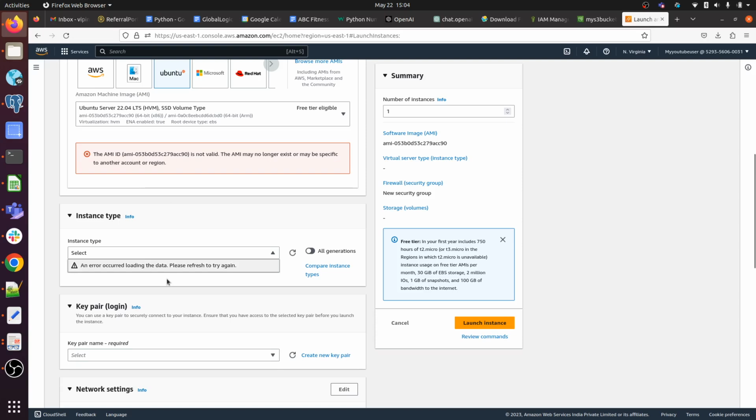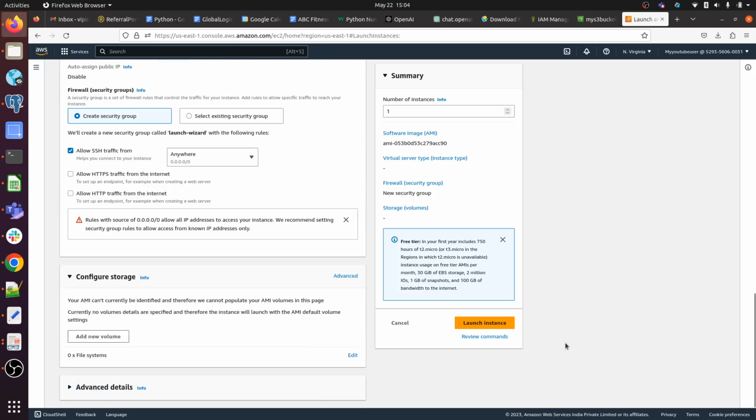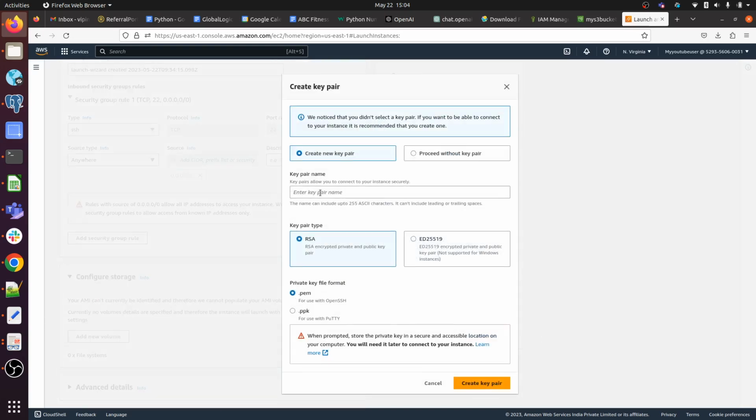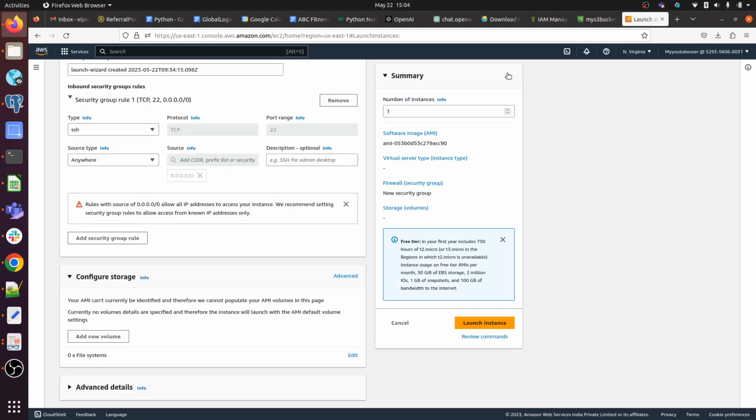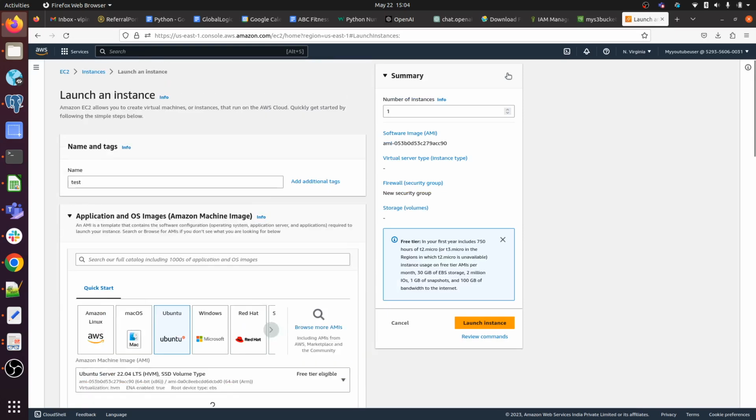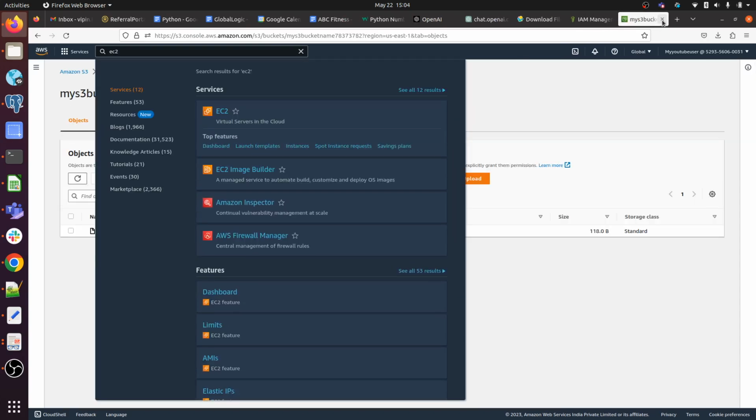So see, we are not able to create a new key pair, we are not allowed. You are not authorized to perform this operation. Okay, we cannot override any permission. Whatever policy is attached to us, we can only perform those actions.